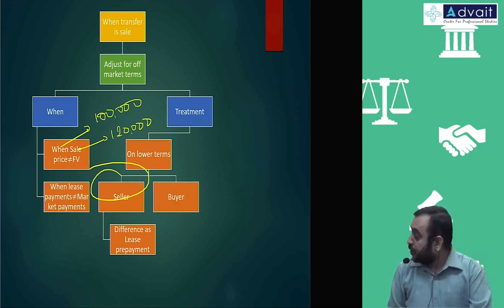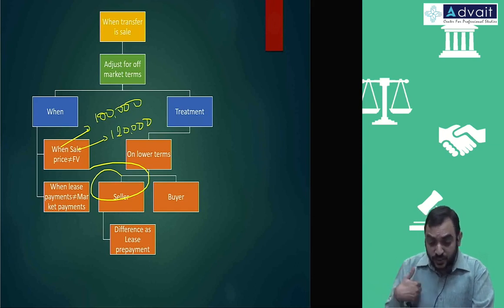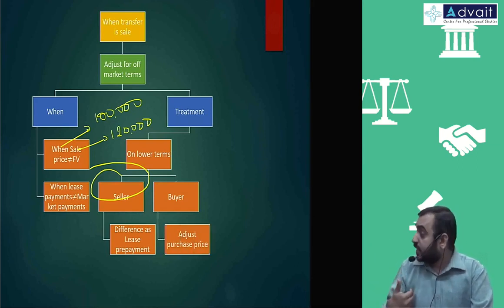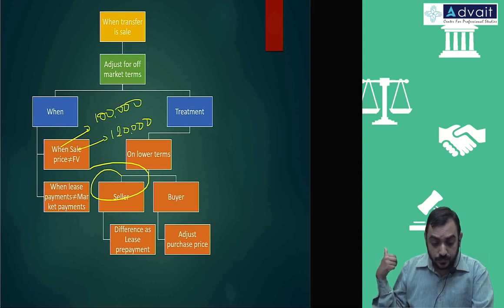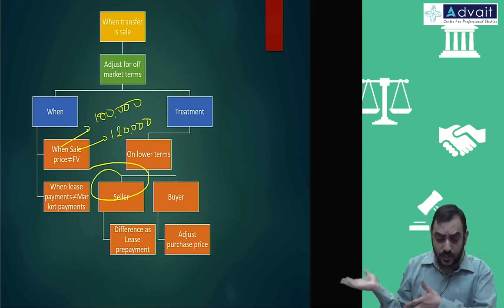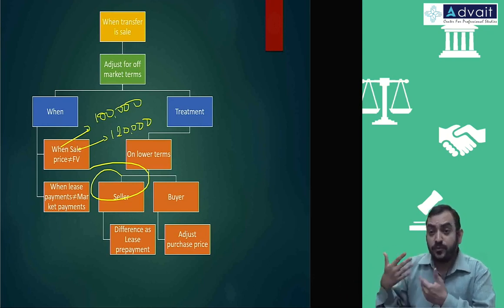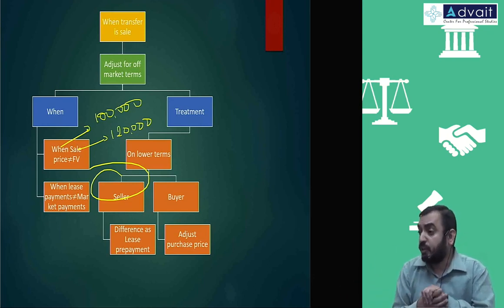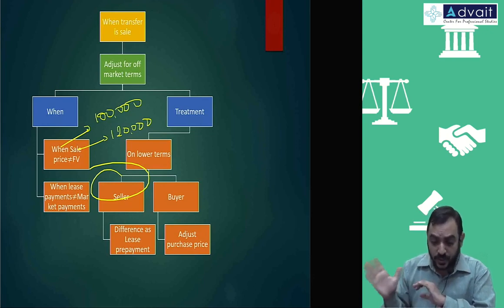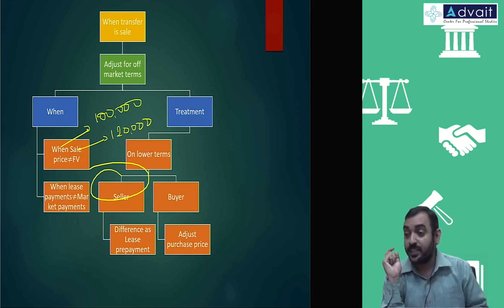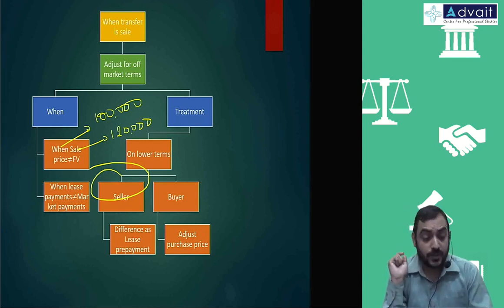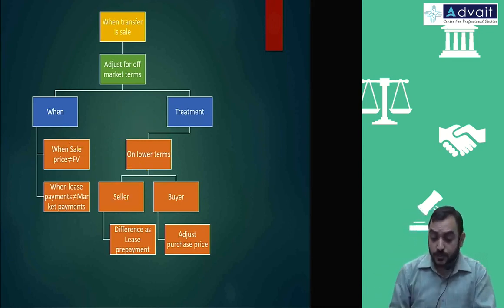From the buyer's point of view, he will also have to adjust for the purchase price. That is, he will not account for it at 1 lakh. He will account for it at 1,20,000. 20,000 is accounted as lease receivables, or for him it is already received. So his purchase price and his sale price will both ultimately be reflected at fair value terms. That is on lower terms.